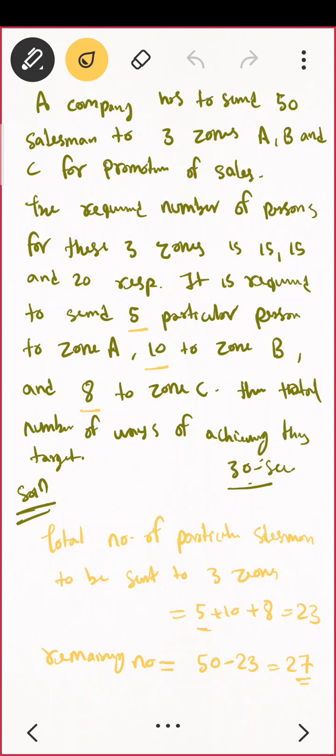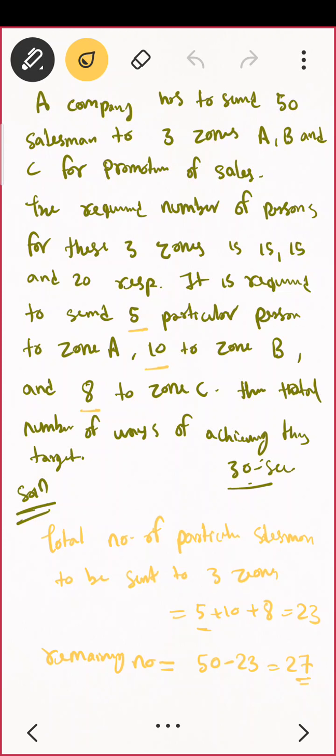For zone B, out of 15, 10 all are already selected. So how many now? Now you have to select only 5. So you have to select only 5 out of remaining how many? 17. Why 17? Because you have already selected 10.